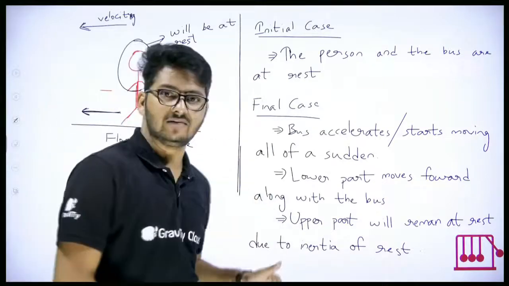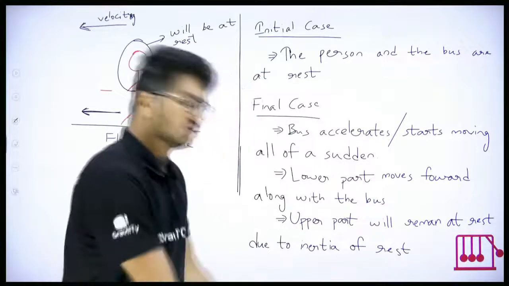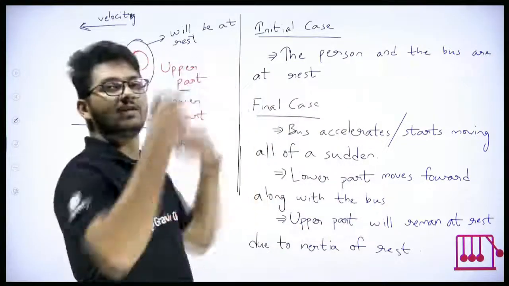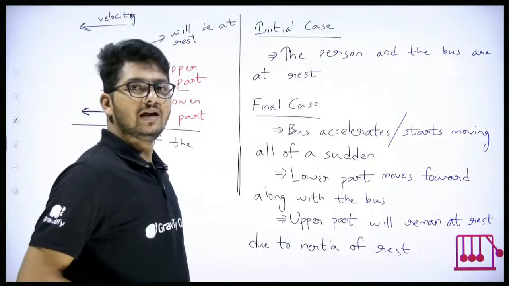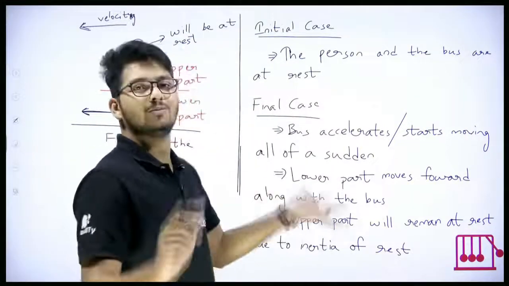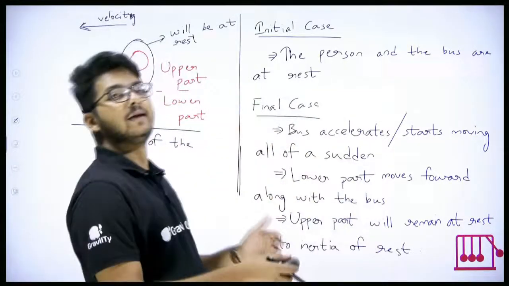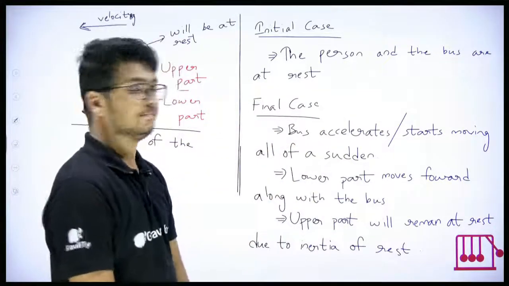Okay? Understood everyone? So that's what is happening. You are standing in a bus. The bus goes forward, your legs go along with the bus, but your upper body will say, no, I will not move. So the upper body is there itself, your legs go forward, that means you are falling back. Got it?